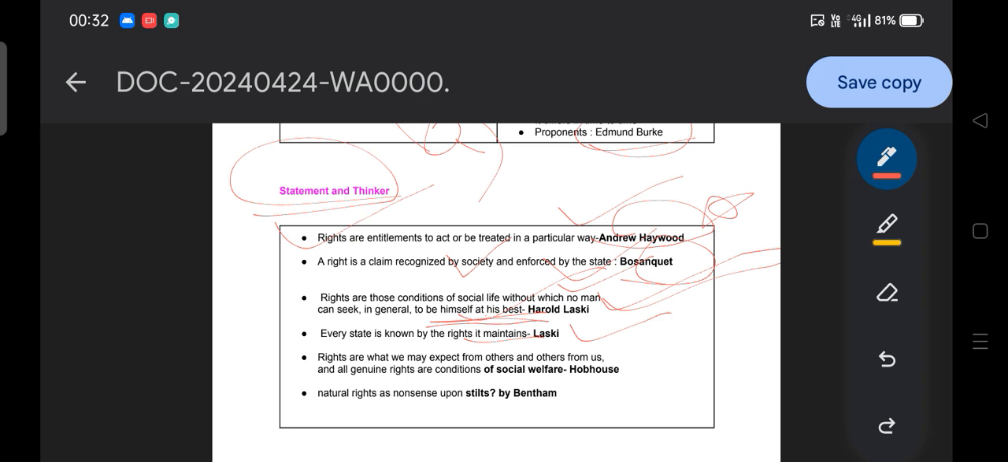Then moving to the next: rights are what we may expect from others and others from us, and all genuine rights are conditions of social welfare. That is Hobhouse, a PYQ of UGC NET. Then, natural rights are nonsense upon stilts, by Bentham. Remember that Bentham belongs to the liberal theory of rights. He criticized natural rights theory because it is abstract in nature. It is nonsense according to Bentham.